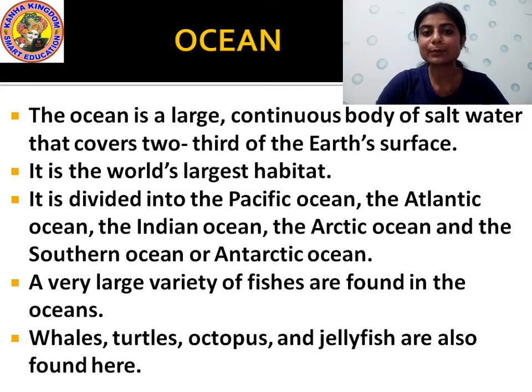Understood? And what are the different animals who live in the oceans? Those are the whales, turtles, octopus, jellyfish. Okay, these are some examples of animals who live in the oceans.